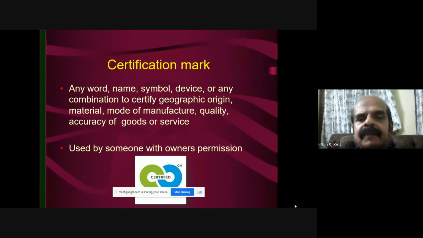We give a name, symbol, device, or any combination, or certificate of geographic origin, material, manufacture, quality, accuracy of goods or service, used by someone with the owner's permission.